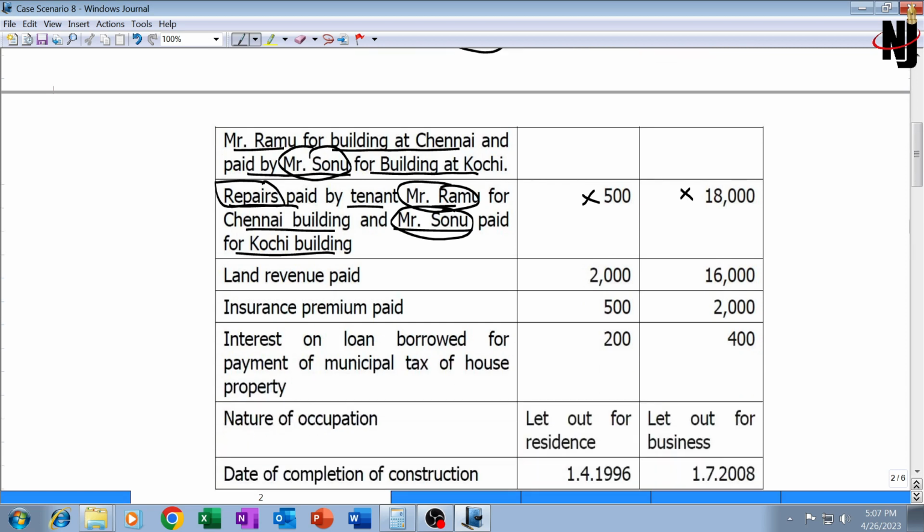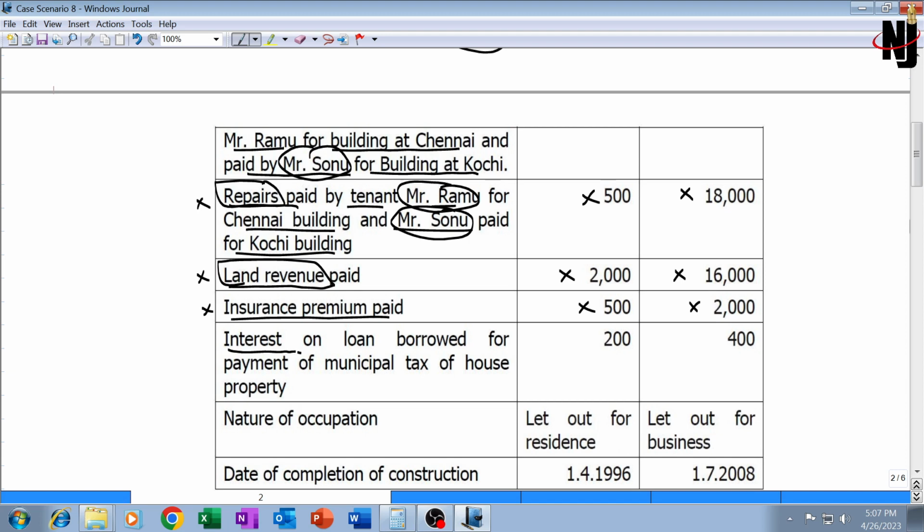Next is land revenue paid. Land revenue is different than municipal taxes. Municipal tax is for the building and the land revenue is for the land. This is not allowed as a deduction. It's not there in our format. Insurance premium paid is also not allowed. What is allowed is only municipal tax, standard deduction, and interest on housing loan. Insurance is definitely not allowed. Land revenue not allowed. Repairs not allowed.